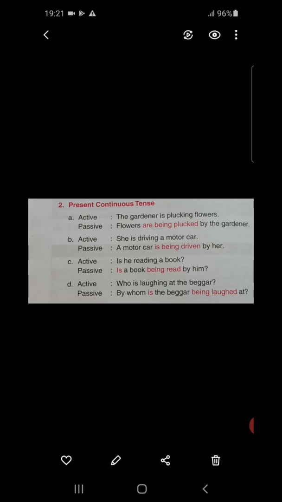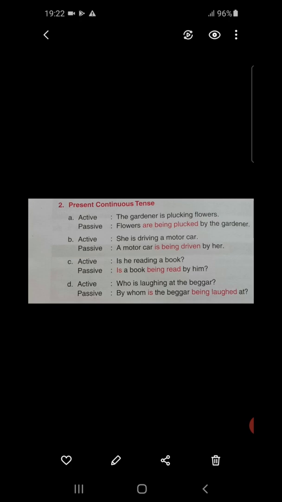And a motor car, basically motor car, the object of the active voice is turning into the subject of the passive voice. And since a motor car is singular in number, so is being. We have to definitely use is, then being according to the rule, then third form of the verb itself.